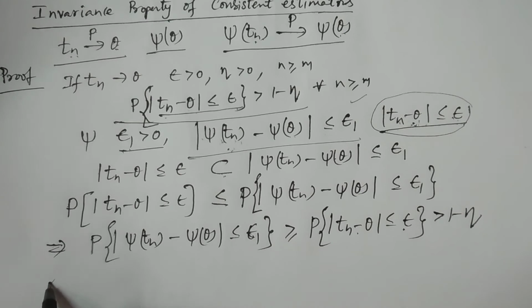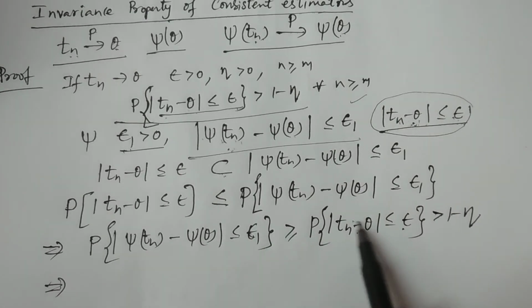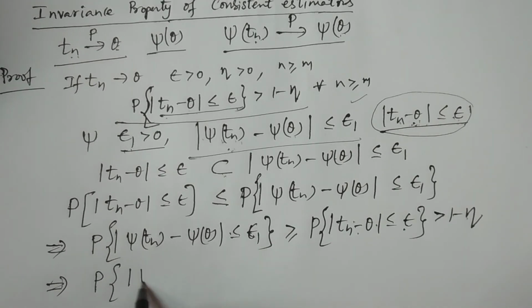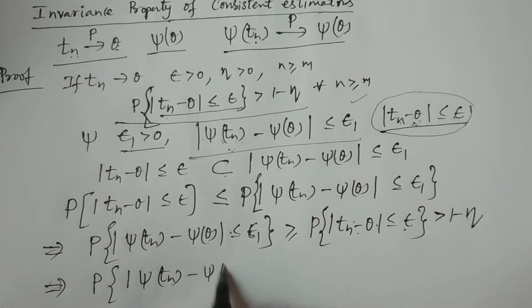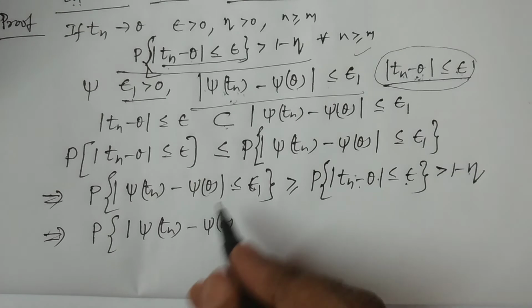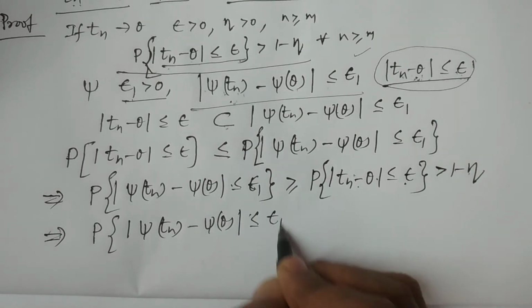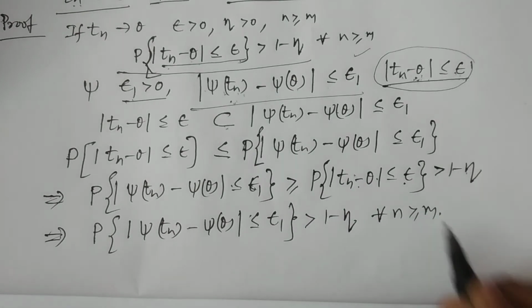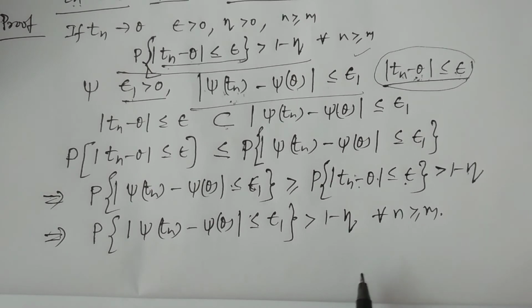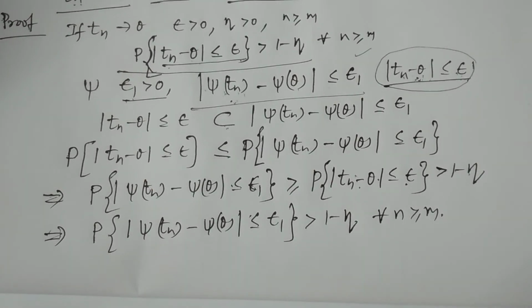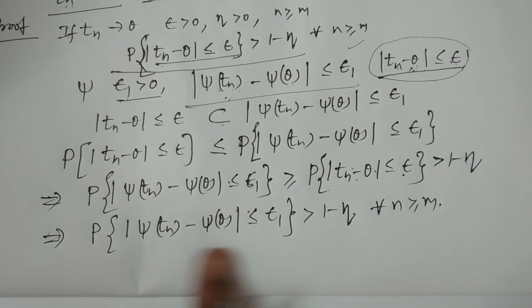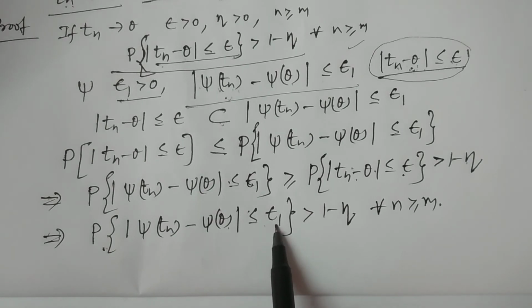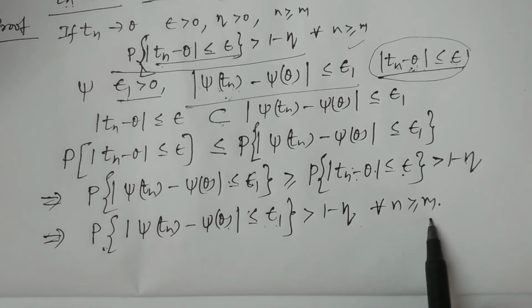So if A is greater than B and B is greater than C, then obviously A is greater than C. That is, the probability of modulus of psi of Tn minus psi of theta less than or equal to epsilon 1 is greater than 1 minus eta for all n greater than or equal to m.